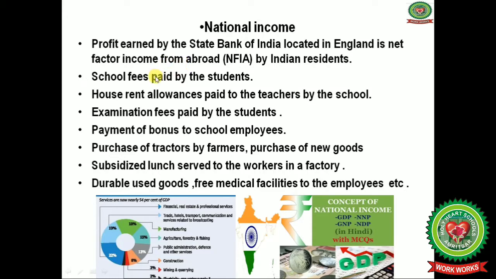School fees paid by the students, house rent, allowances paid to the teachers by the school, examination fees paid by the students, payment of bonus to the school employees, purchase of tractors by farmers or the purchase of new goods, subsidized lunch served to the workers in a factory, durable used goods, free medical facilities to the employees.